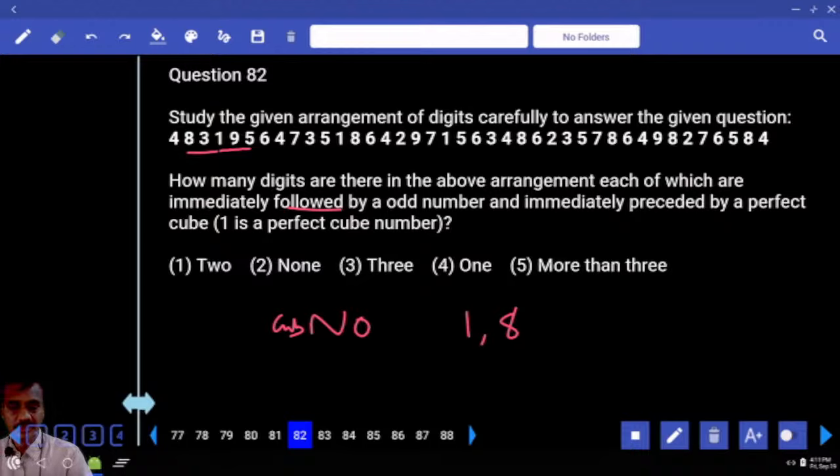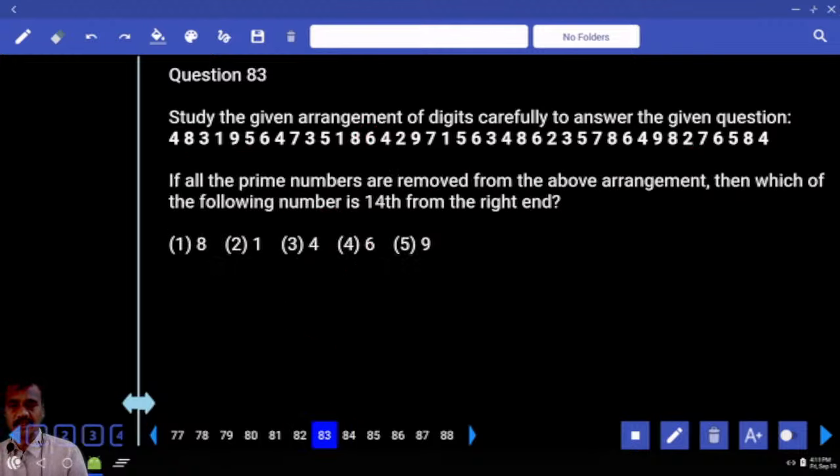How many are there as of now? 2. Then 8 is a cube, 3 is a number, 1 is odd. Again here 1 is a cube, 9 is a number, 5 is odd. Is there anything else next? 1, 8 and 6. 8 is a cube, then the number, and again odd. The next one, 1, 5. Anything else here? 1, 5, 6. The next one, 8, odd must come. The next one, 8, odd must come. 8, 2, 7. Does it fit or not? 8 is a cube, 2 is a number, 7 is an odd number. Then how many are there of such type? 3. 3, choice 3, question number 82.